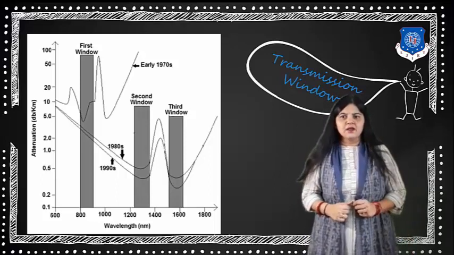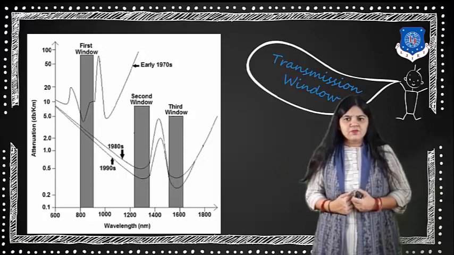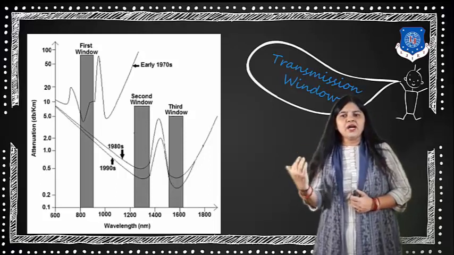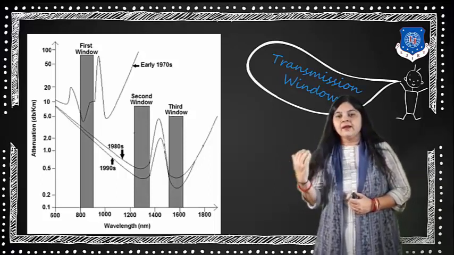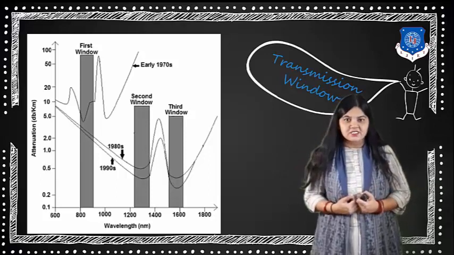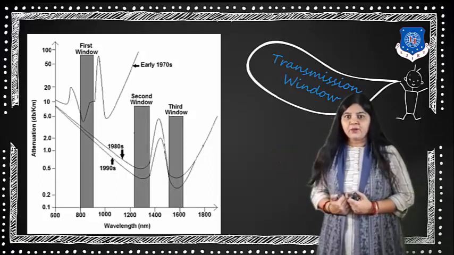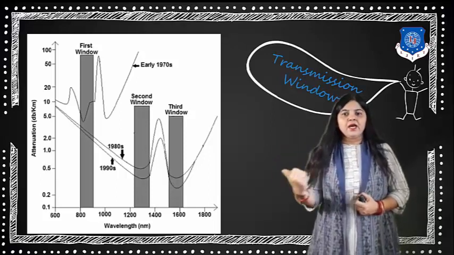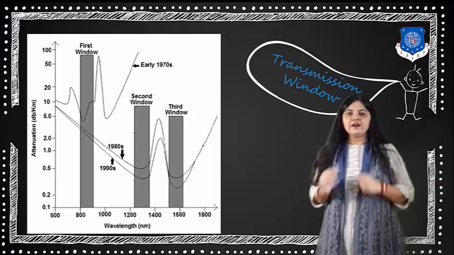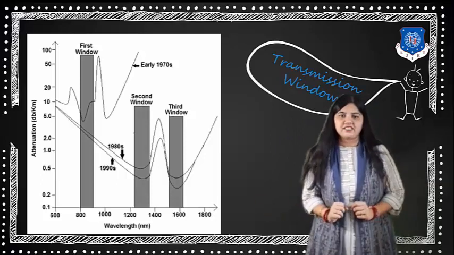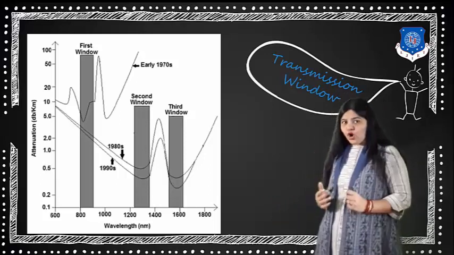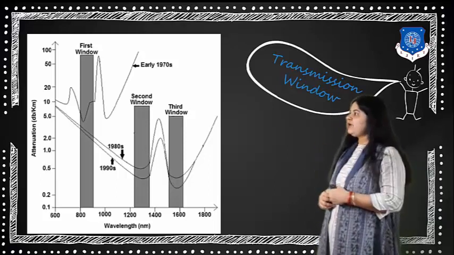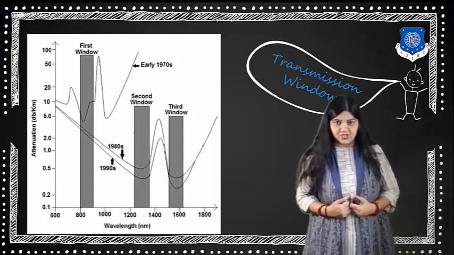The second window is around 1300 nanometer, developed in the 1980s, and its attenuation is comparatively lesser than the first window. In the third window, the wavelength is around 1550 nanometer, and the loss is comparatively lesser than the second window.